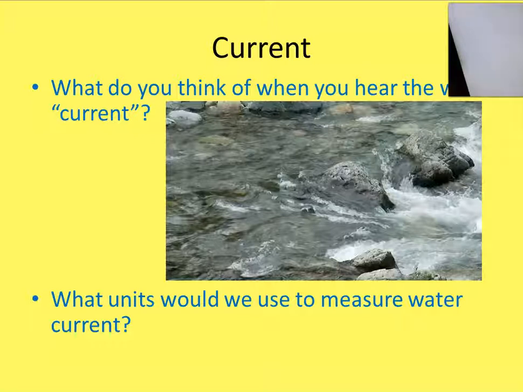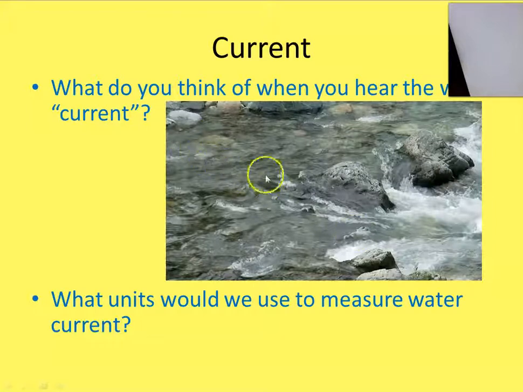If you were a water engineer figuring out how much water is going by in this river, you'd be measuring something like how many kilograms of water are going by every second, or maybe how many gallons or liters of water are flowing by any particular spot in the river.